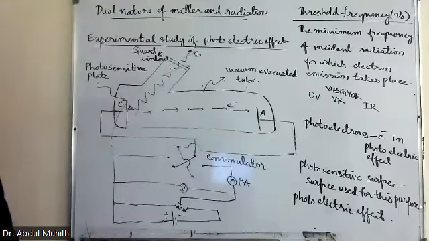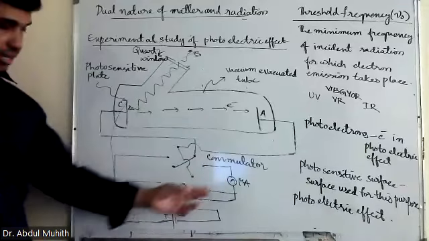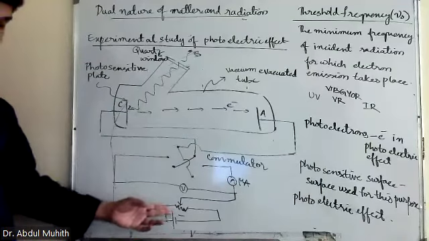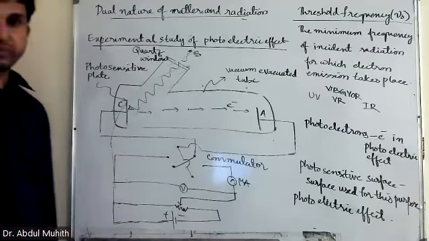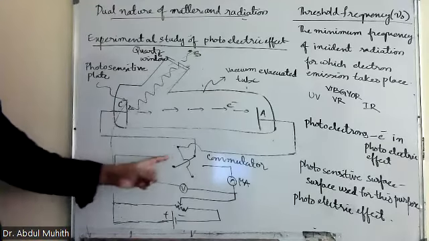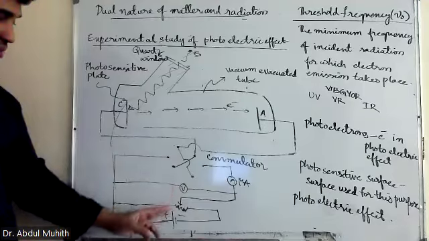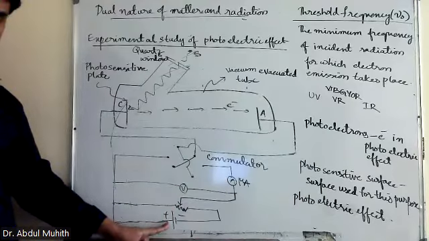Yes, sir. You talked about it before in class. Yeah, this is a two-way switch. Now there is a voltmeter, a micro ammeter, a rheostat, and this is a battery or a cell.